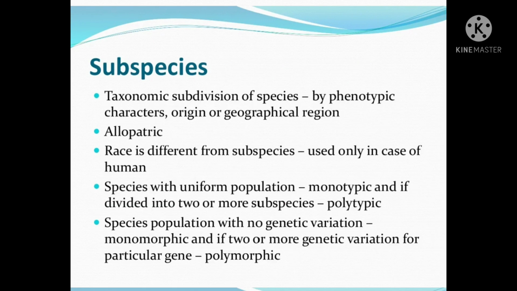Subspecies: taxonomic subdivision of a species by phenotypic characters, origin or geographical region. Allopatric race is different from subspecies. Race is used only in the case of humans. A species with a uniform population is monotypic, and if divided into two or more subspecies, polytypic. A species population with no genetic variation is monomorphic, and if there are two or more genetic variations for a particular gene, polymorphic.